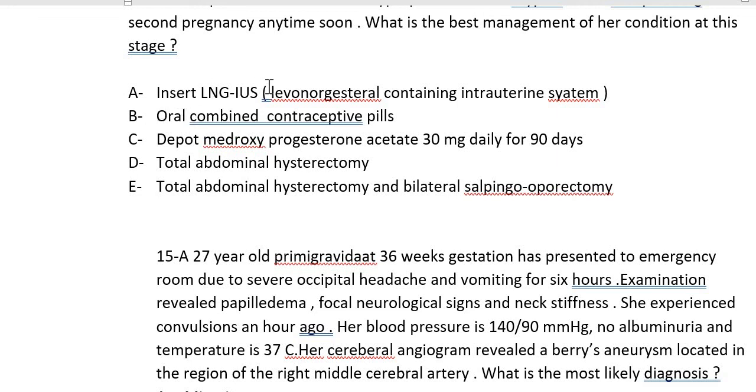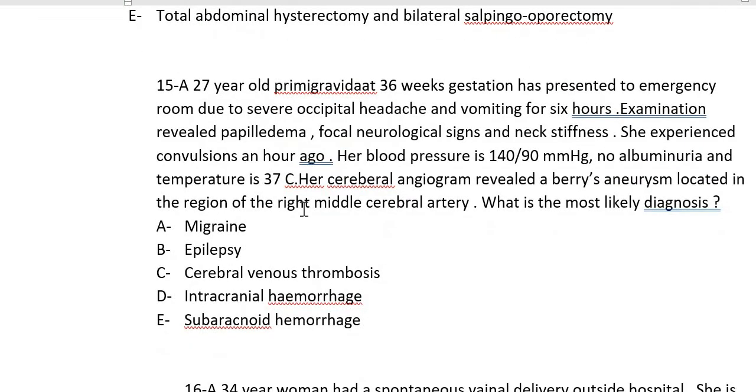So we have to give the LNG or the medroxyprogesterone acetate, that is MPA, high dose for 90 days. We are usually giving it for 180 days if there is endometrial hyperplasia without atypia. We are giving it for 90 days if there is atypical endometrial hyperplasia, and then you are going to review her. So many things. That's why it's very, very important to be fully oriented when you are taking your exam.